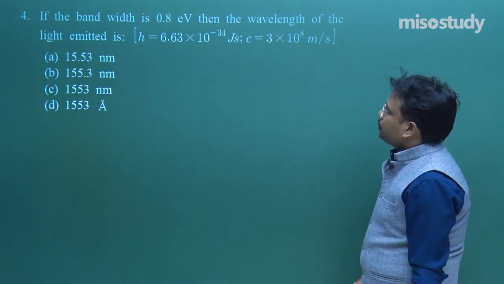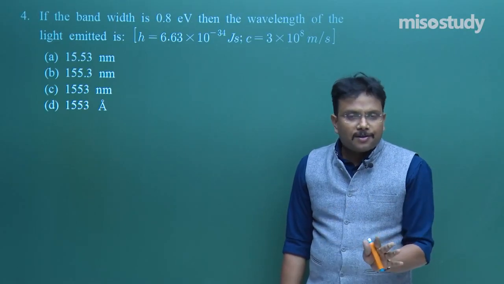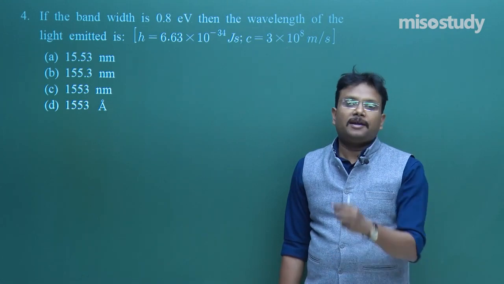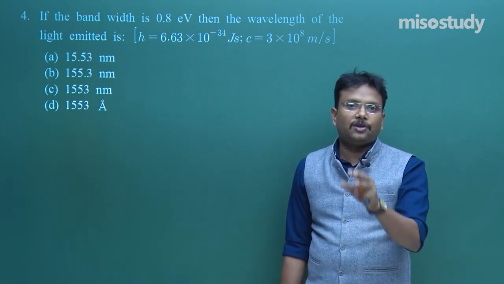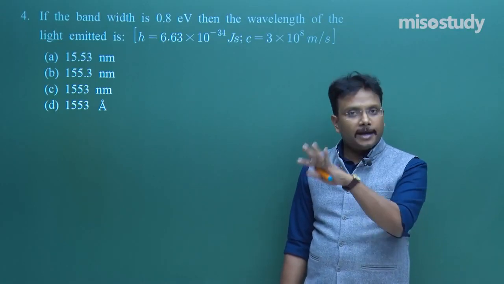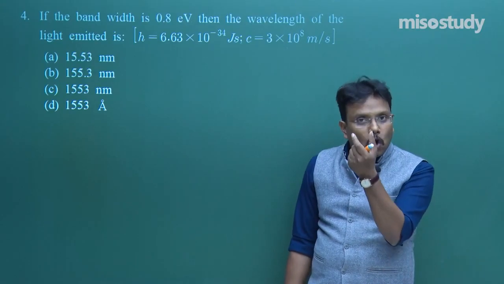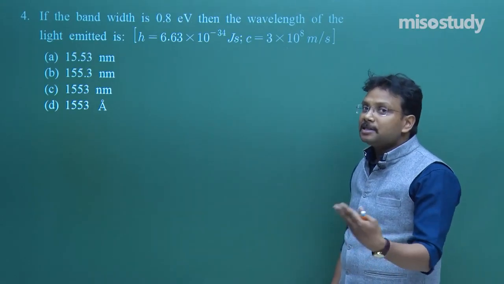One more thing I would like to share with you: h into c, you know the value is fixed. Multiply it and remember that value, that is 6.63 into 10 to the power minus 34 multiplied by 3 into 10 to the power 8. Multiply it, remember that number. That way you can save a lot of time. Time to time I will keep on providing these types of tips.